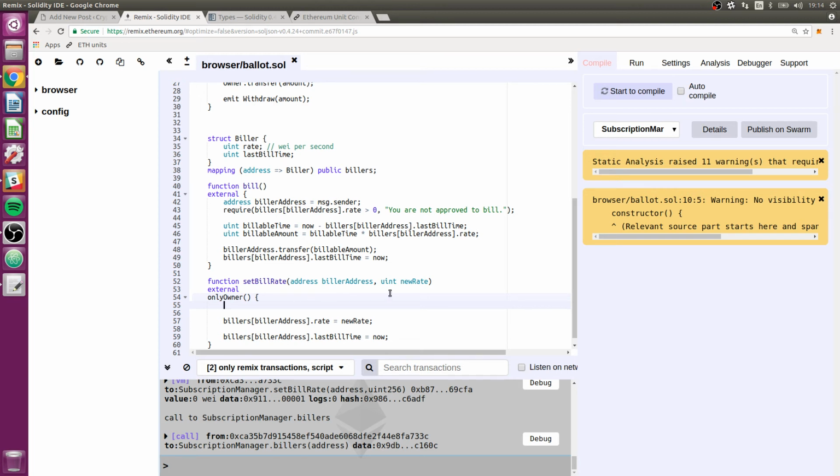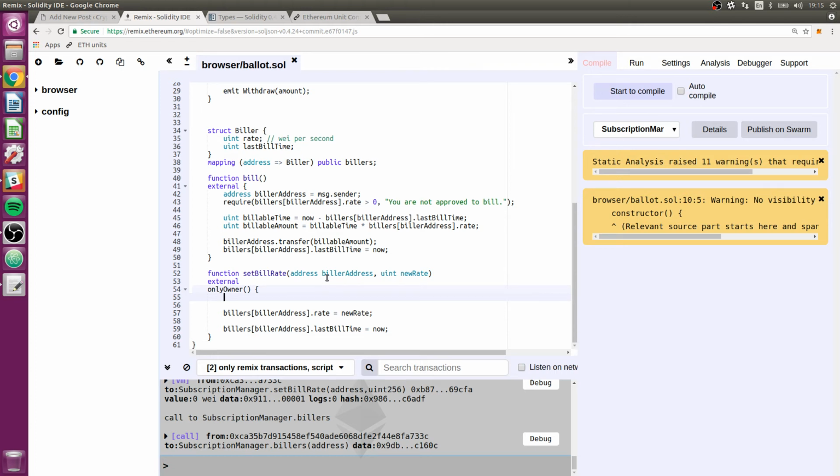So what we want to do is, if we set bill rate and the rate is already non-zero, so there's already been some rate approved, we would like to be able to send whatever's left over to the biller and then set last bill time to now. So pump all the money out of it that they're owed, set the new bill rate, set the last bill time to now. Again, this is assuming we've already set the bill rate once and the biller might or might not have billed. And that way we can solve that retroactiveness.